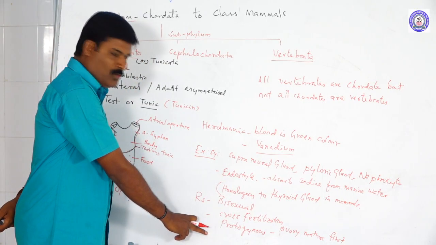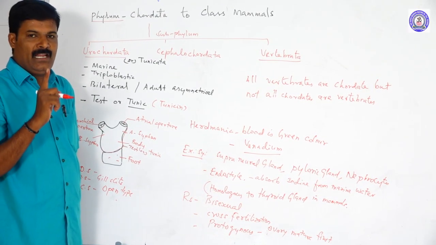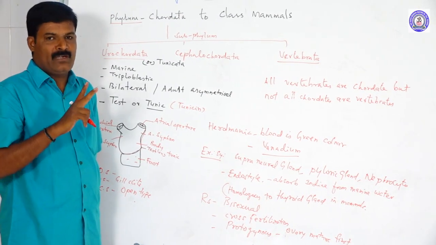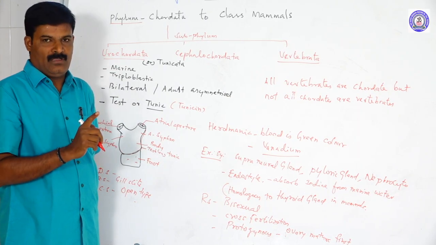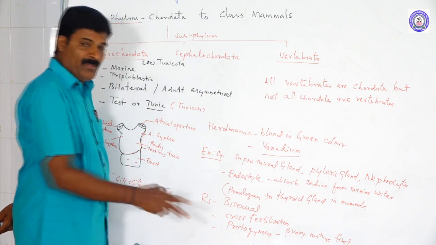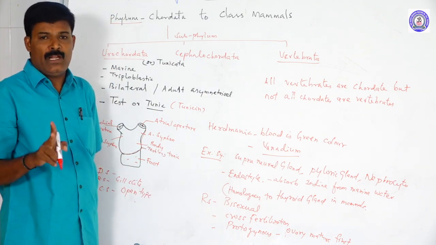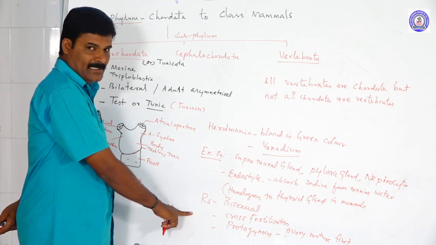This kind is called protogynous. Hence it leads to cross fertilization. In a single animal, the two organs do not mature at the same time; only one organ is mature. Cross fertilization means fertilization takes place between two animals, not the same animal. So these are the reproductive systems.